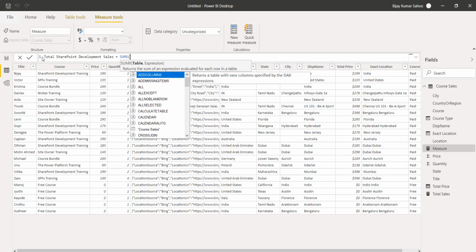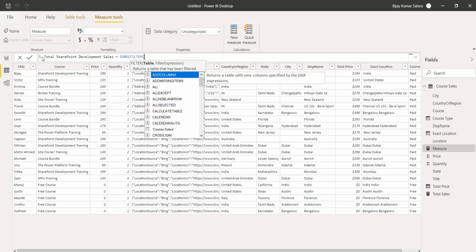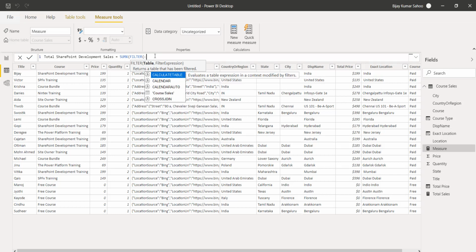In this SUMX, we will add a filter here. So I will click on filter, use the filter function, and we will do the filter. You can see here it is showing the table on which you want to do the filter, and then you have to provide the filter expression. So our table name is course sales. You provide that, put a bracket here, and then the filter expression. The filter expression in this case is the course equal to SharePoint development training.